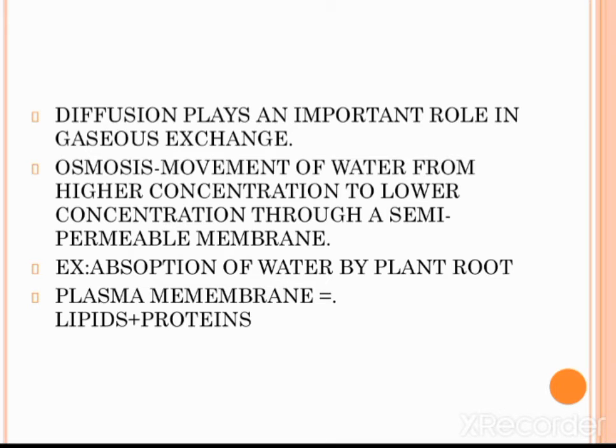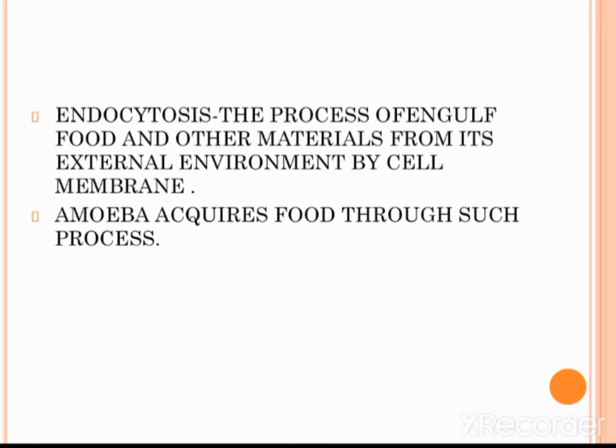The plasma membrane is flexible and is made up of organic molecules called lipids and proteins. Let's learn about endocytosis. The process of engulfing food and other materials from the external environment by the cell membrane is called endocytosis. Example, amoeba. Amoeba acquires food through such a process, that is endocytosis.